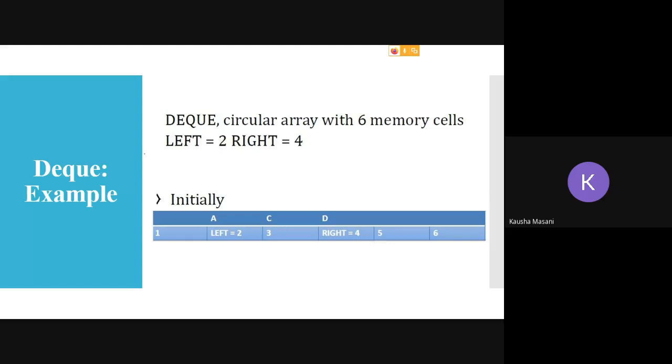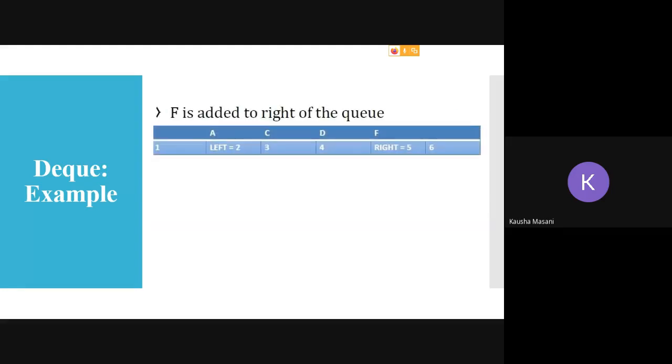All right, now I am adding 1 element on the right hand side. Okay, so we are considering right as our rear here. Okay, so right we incremented from 4 to 5 and F got added. Okay, so we are doing NQ operation on right end. All right.